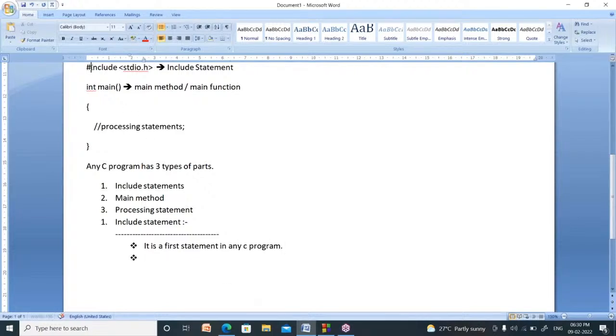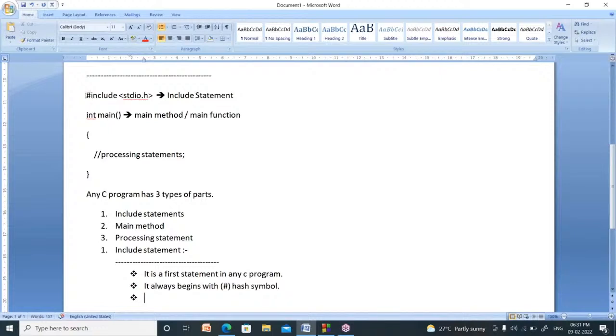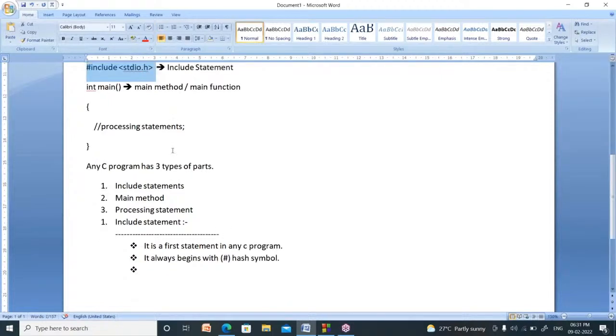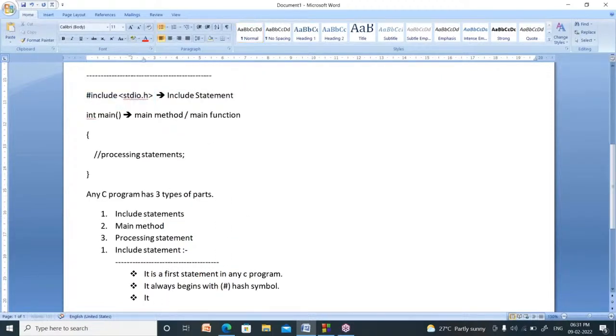Now it always begins with which symbol? This is called the hash symbol. So it always begins with the hash symbol. We can call this a preprocessor directive. So it is also called a preprocessor directive.